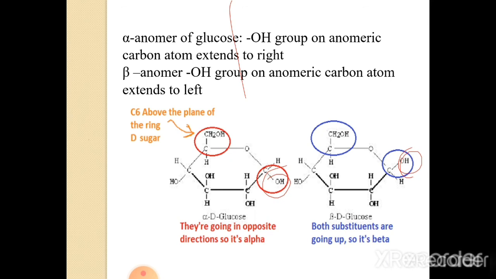Then we also discussed epimers and anomerism. The remaining things we will be discussing in the next class. Thank you.